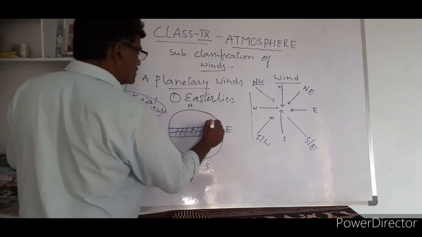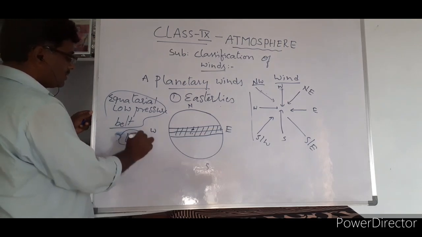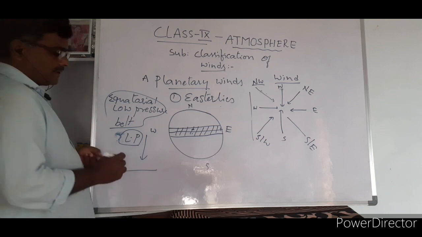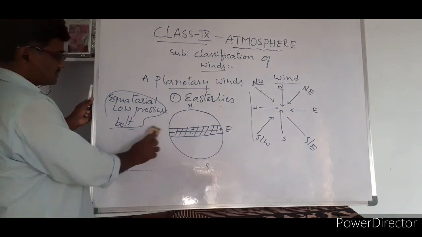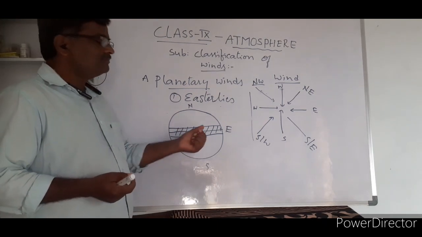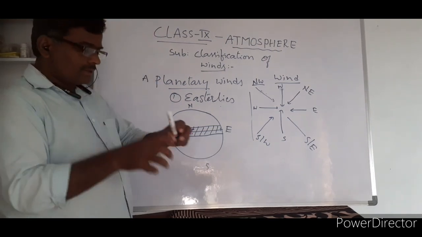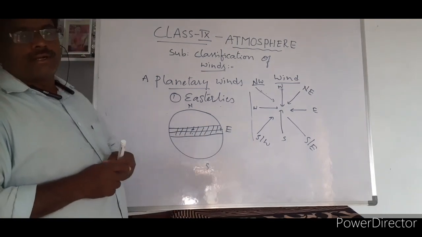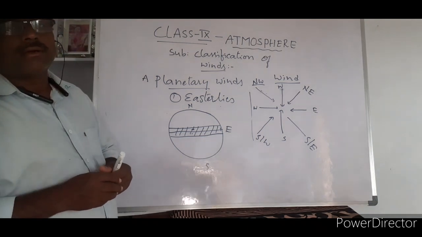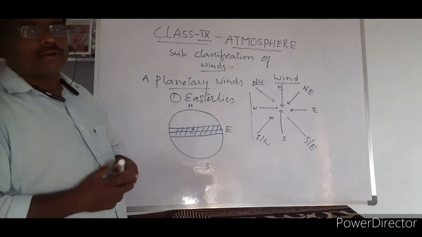This is the belt where there is low pressure, created because sun rays fall directly on the equator. Whatever air is there in this region will be heated up and goes up. When it goes up, an empty or vacant place is created. This place is called the equatorial low pressure area or belt, on either side of the equator, in the northern and southern hemispheres.